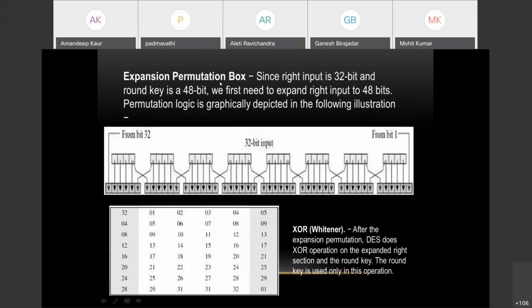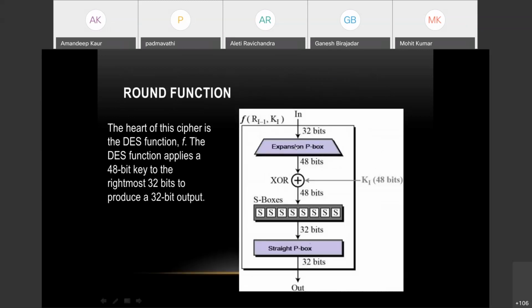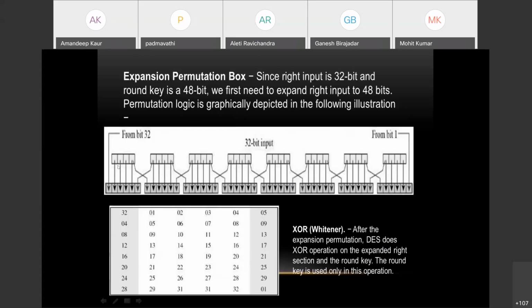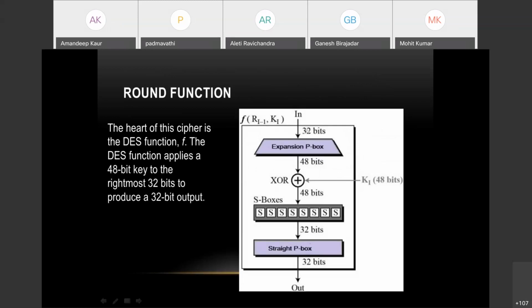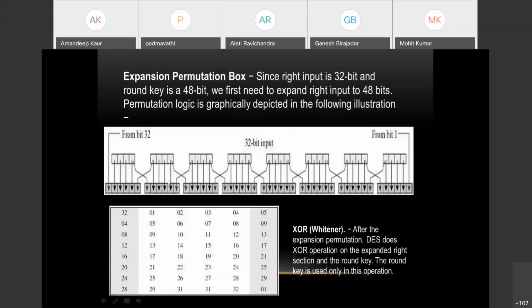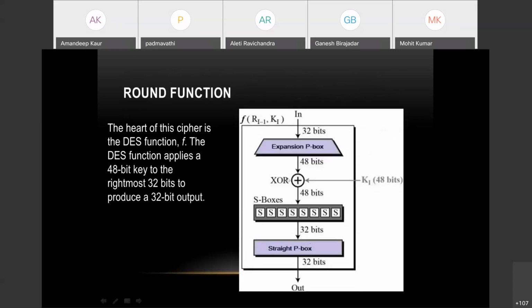So now what happens inside this expansion P box? You're inputting 32 bits and outputting 48 bits. What happens inside is that the 32nd bit goes over here. This is the table that is used for the same. 32nd bit goes over here. Then we have 1, 2, 3, 4, 5. Then again we have 4, 5, 6, 7, 8, 9, and so on. We follow this particular table. This table is fixed. We follow it and expand these 32 bits to 48 bits using this expansion P box. And after that, we XOR these 48 bits with the key, which is then fed to the S boxes.